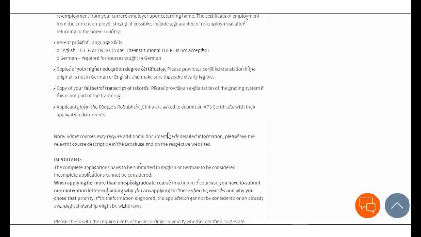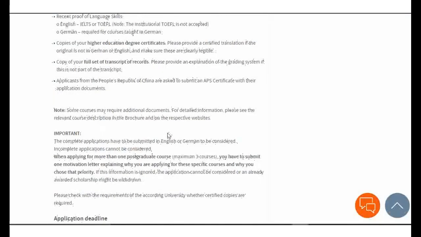Take note of that. This is just a scholarship body, so if you're selected, they will give you the funds. The scholarship and the admission are different things. When you are accepted, then the DAAD will give you the funds. So take note of that.